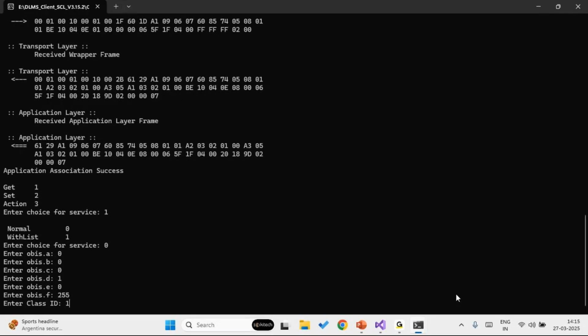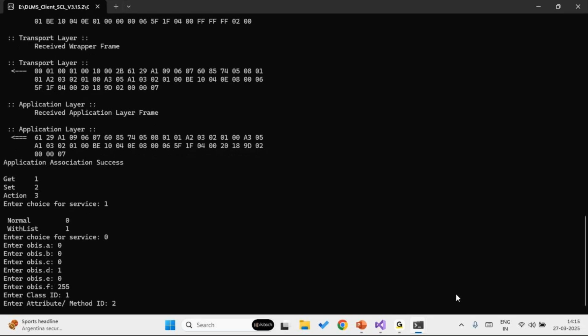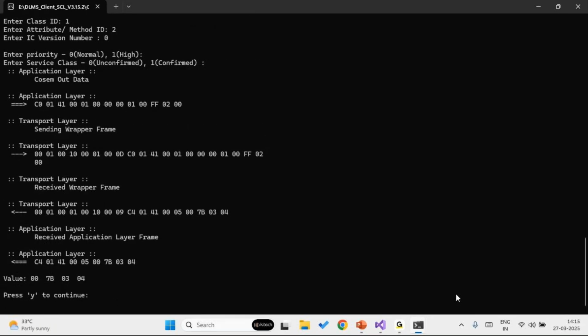Class ID is 1 and attribute is 2, the value attribute. Now you can see we were able to successfully retrieve the value of IC1 object. This is the value returned by the meter. Followed by this, we'll perform a get with block service as well.